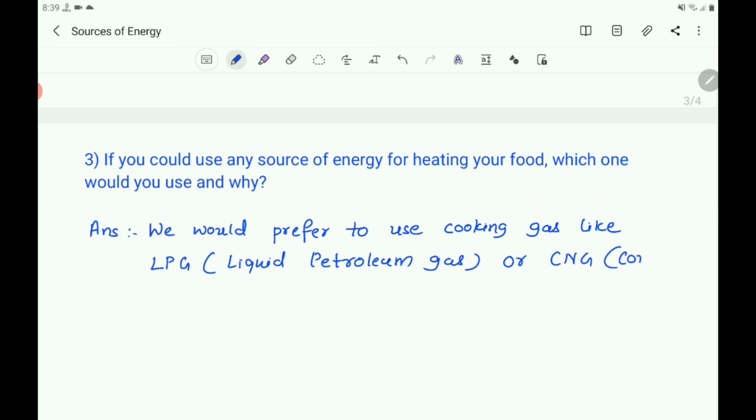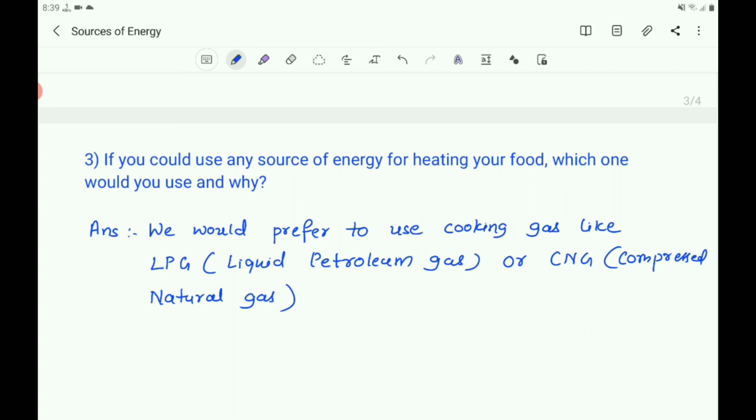That is compressed natural gas. It fulfills many of the criteria of a good fuel. Most importantly, its ignition temperature, good calorific value, and non-pollution characteristics.